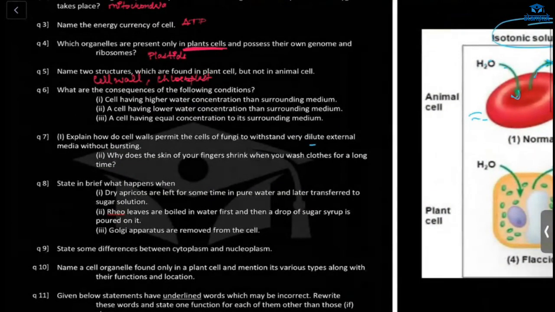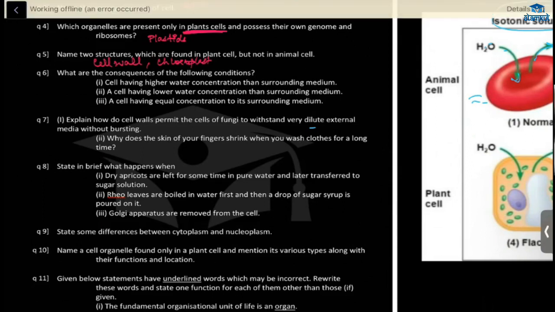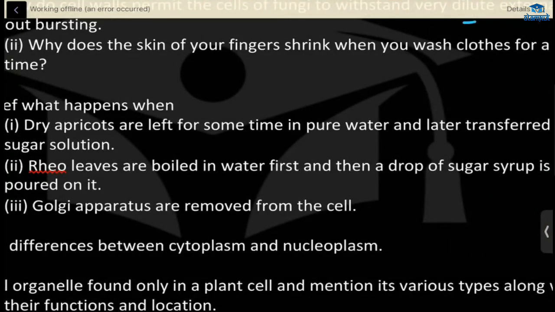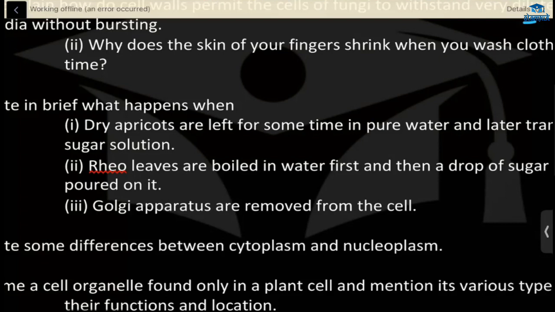Okay. Rhoeo leaves are boiled in water first and then a drop of sugar syrup is poured on it. Ma'am, can you read the question once again? Rhoeo leaves are boiled in water first, then a drop of sugar solution is poured on it. This one I am not getting. Can you explain this question? Okay, so this is the plant leaf.